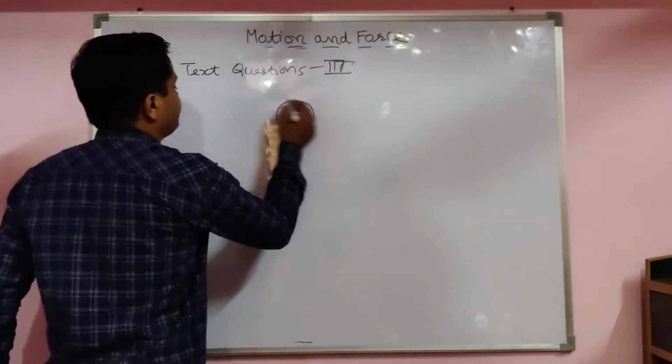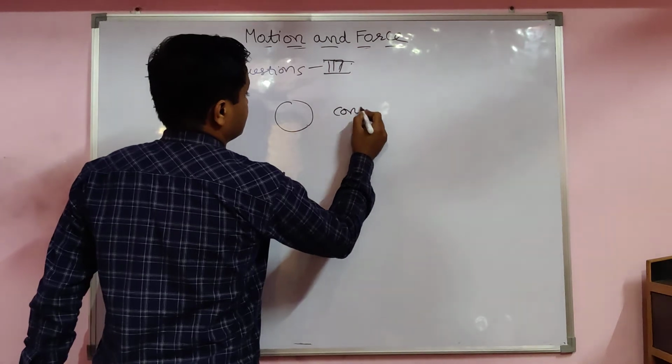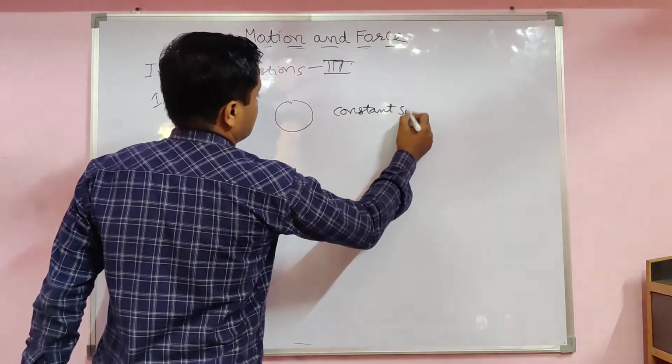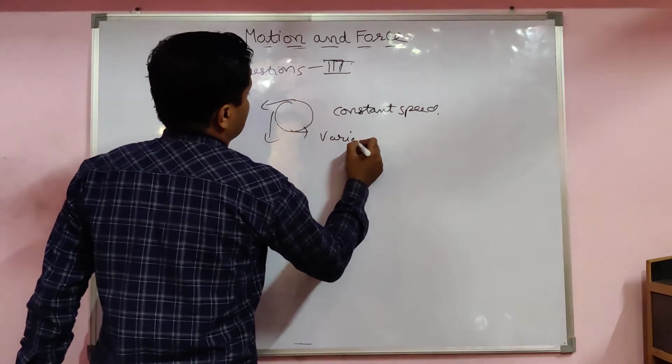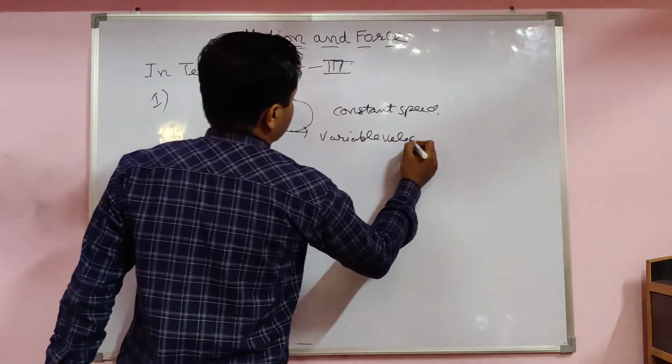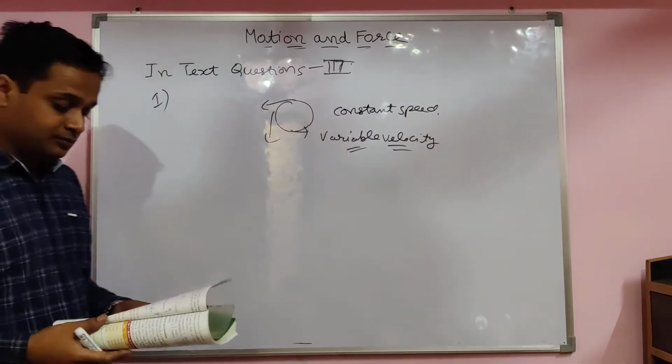Already told you. In a circular track with a constant speed, but the direction changes, that's why the answer is variable velocity. Speed constant but changing direction.